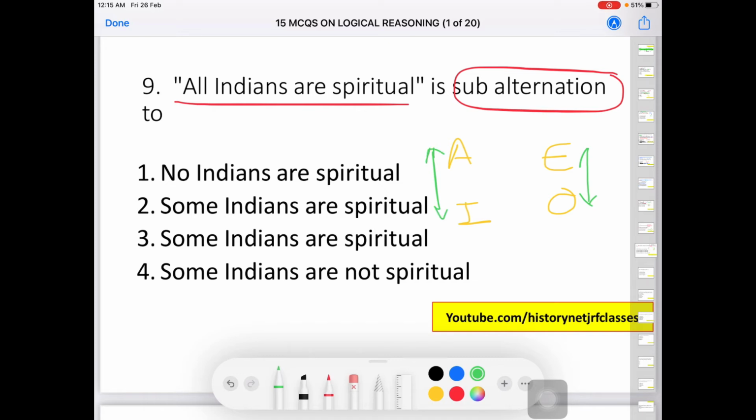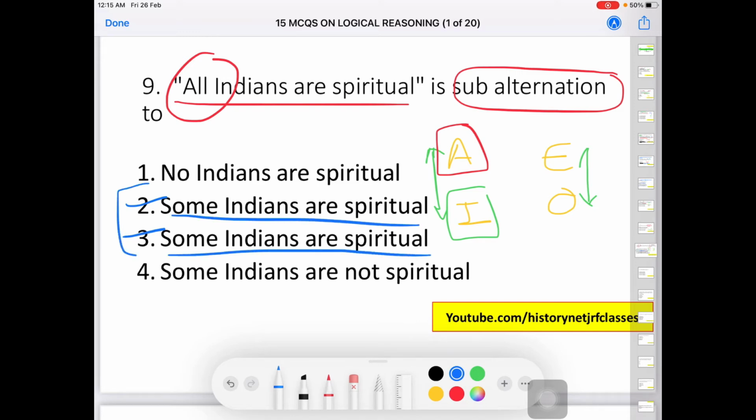So here the sentence is all Indians, that is, it is denoting A. So the subalternation will be made with I, and I is particular positive. So we will look for the sentence which is particular positive. The second and third are both the same sentence: some Indians are spiritual, some Indians are spiritual. So the correct answer is going to be second or third.